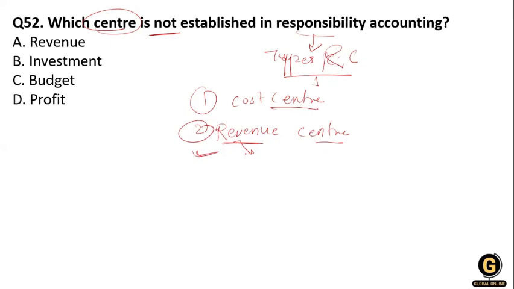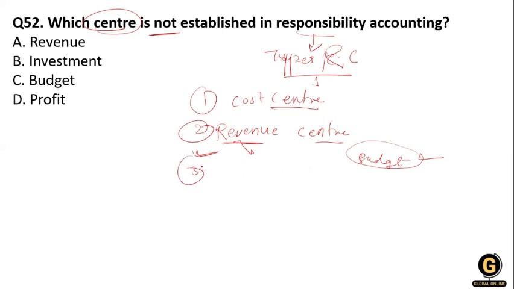The performance of the revenue center is calculated by analyzing the budget. Whatever budgeted revenue they have decided, they can match with the actual revenue they get, and the actual market expenses with the budgeted market expenses. So this is the revenue center.